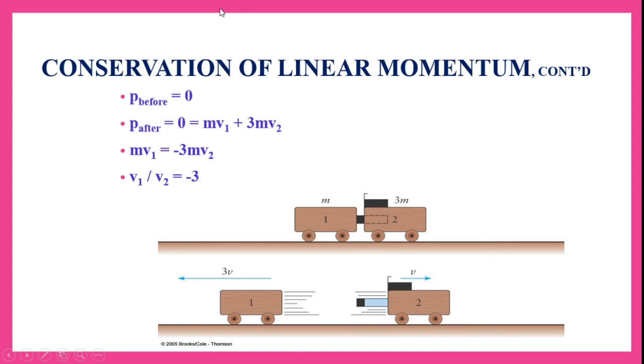So momentum after joining is mv1 plus 3mv2, and mv1 is equal to minus 3mv2, or else v1 by v2 is equal to minus 3m by m. m gets cancelled, so we get v1 by v2 as minus 3. That means v1 moves with a velocity of 3 times the velocity of the second one. So this is shown in the figure.